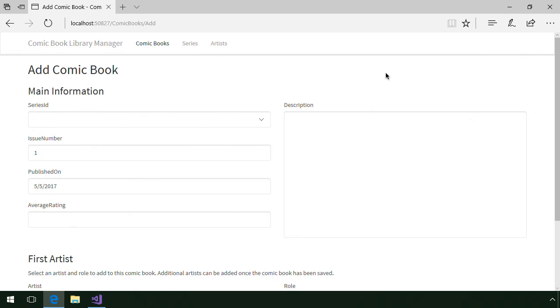Were you able to come up with a solution for fixing the display of the series, issue number, published on, and average rating fields on the Add Comic Book page? Let's take a look at my solution.